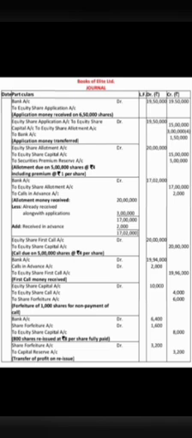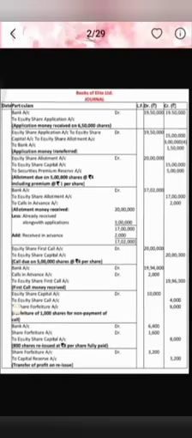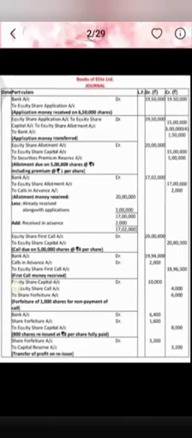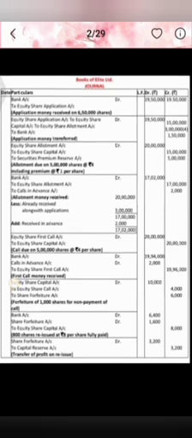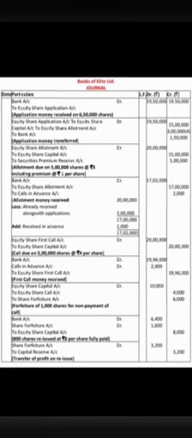So 4,800 minus 1,600 equals 3,200. So share forfeiture account will be debited by 3,200 and capital reserve also credited by 3,200, and the remaining balance of 1,200 stays in share forfeiture account, which will be considered whenever we reissue those 200 shares.